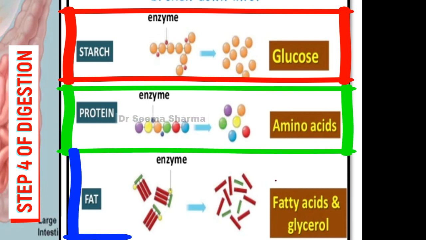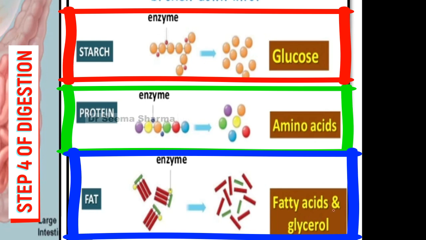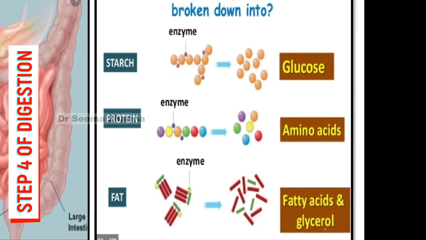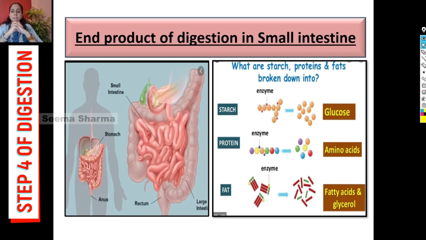If it's fat, it is finally getting converted into fatty acid and glycerol. So now in our small intestine, very simple soluble nutrients are present, and they are glucose, amino acid, fatty acid and glycerol. So this is about the process of digestion in small intestine.